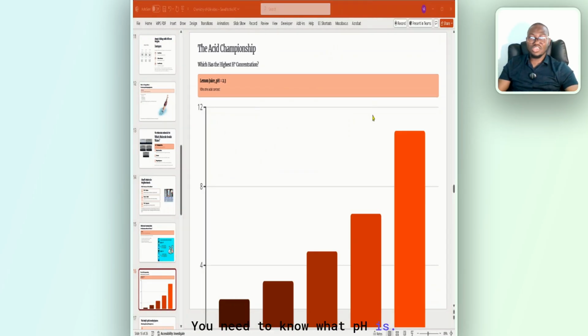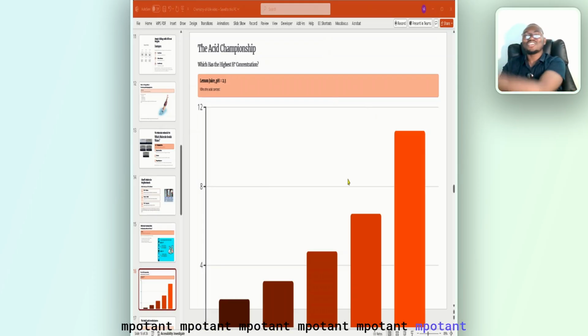You need to know what pH is. pH is the amount of hydrogen a certain substance or solution contains. So the more hydrogen you have, the more acidic your body is. The less hydrogen, the less acidic. If I tell you, for example, about lemon juice, red wine, tomato, saliva, household, which one is most acidic? I'll give you the number, all right? You tell me lemon juice, because lemon juice is 2.3. Extremely important. So the question can be, which of these has the highest hydrogen concentration?